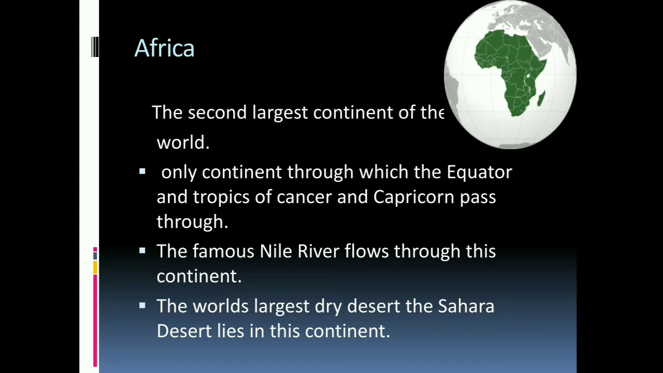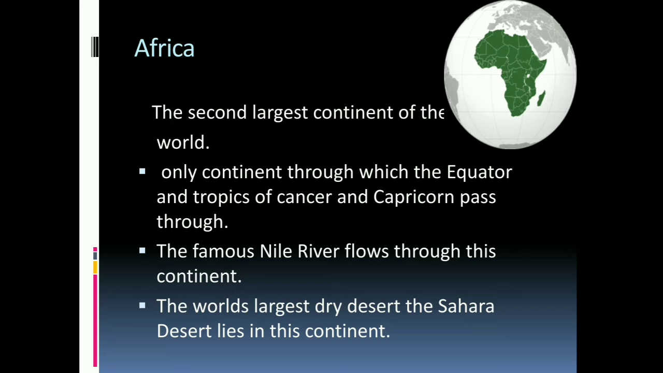This continent is the only continent through which the equator and both the Tropic of Cancer and Tropic of Capricorn pass through. This is the main amazing fact about Africa. The famous Nile River, which is known as the longest river of the world, flows through this continent. And third fact, the world's largest hot desert, the Sahara Desert, also lies in this continent.